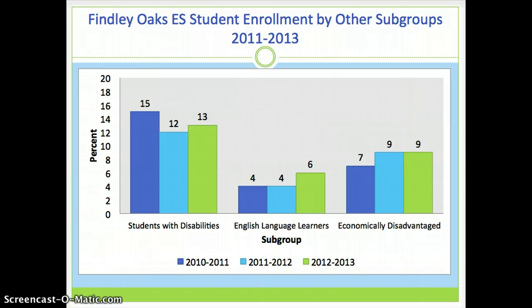This graph shows the percentage of our school population in other student subgroups: students with disabilities, or SWDs, English language learners, or ELLs, and economically disadvantaged, or ED. The data here also show there hasn't been much of a drastic change over the past 3 years.